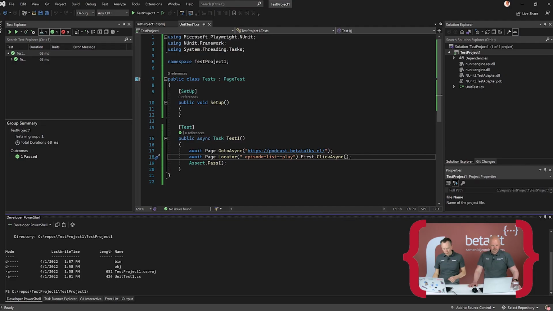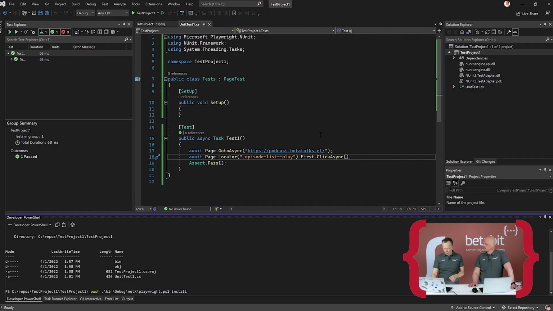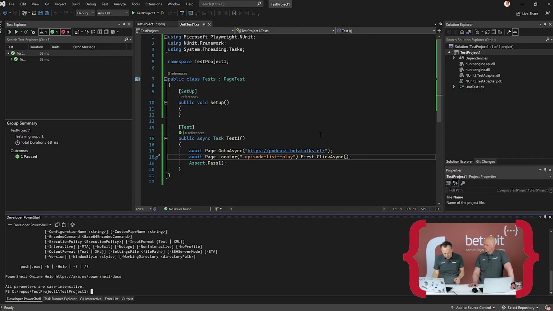But by putting in these packages, I also brought in some installer scripts to actually run this, because this solution needs something. And I built it the first time, right? Yeah, I built it. So what I need to do is now go, this is PowerShell, right? Yeah, I copy pasted the command for you. What I actually want is in the directory, so in our build directory, there's now a PowerShell script brought in, and you need to kick that off with an install command. What it will do, it will pull down the browsers, if it's actually there, because apparently it's not.